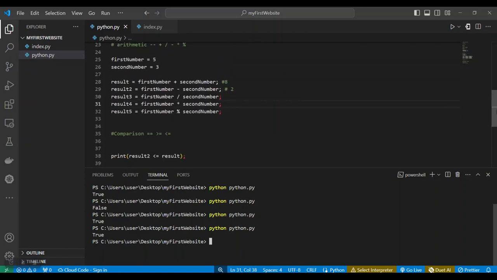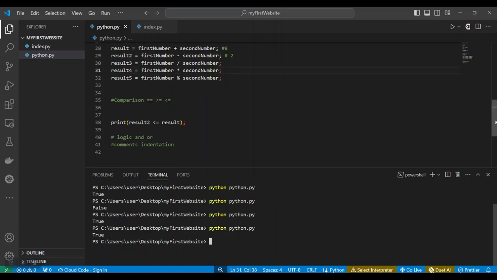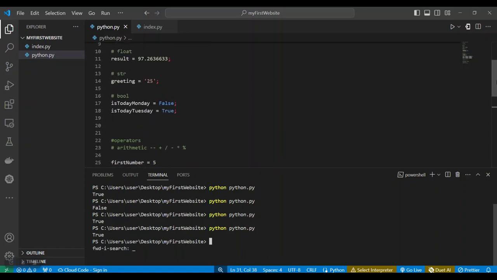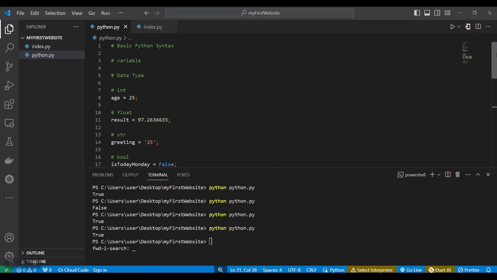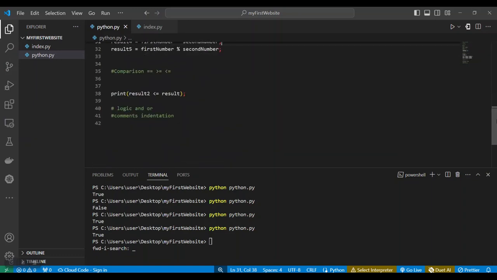These are just used to check if two numbers are equal to or greater than, if they are greater than or similar, if they are less than or similar to the next number or the next condition that we'll be creating in our program. We'll see how all of these things are useful when we start writing actual programs, when we start building actual projects. Now, the next thing we are going to look at in Python is logic.